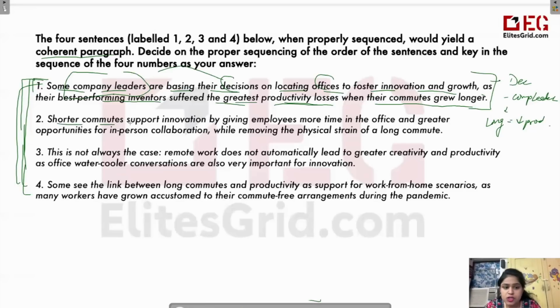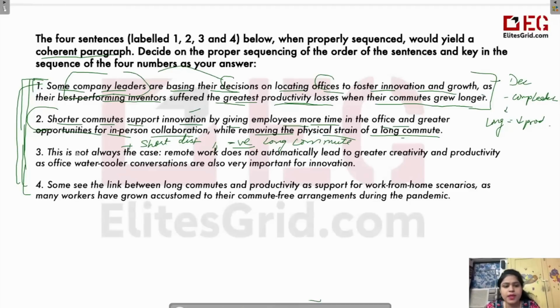Second, shorter commutes support innovation by giving employees more time in the office and greater opportunities for in-person collaboration while removing the physical strain of a long commute. So second sentence mein kya bata raha hai? Benefit, positive thing of a short distance travel. So in case your office is near to your house, so wo jo short distance ka benefit hota hai, this benefit is that it really gives you more innovation and more opportunities for interaction. But at the same time, it is also telling us about the negative aspect of long distance travel. So long commute ka negative aspect or short ka positive, right?